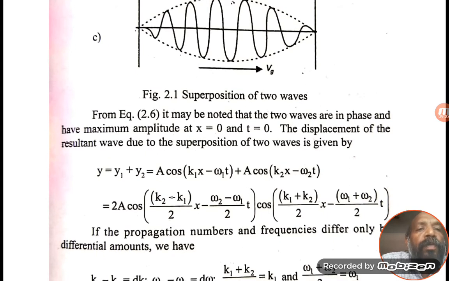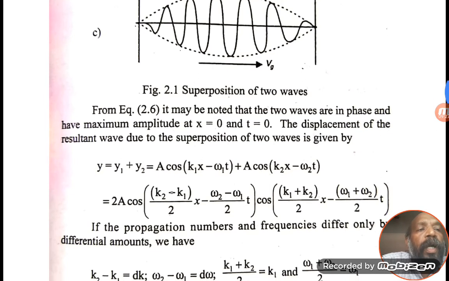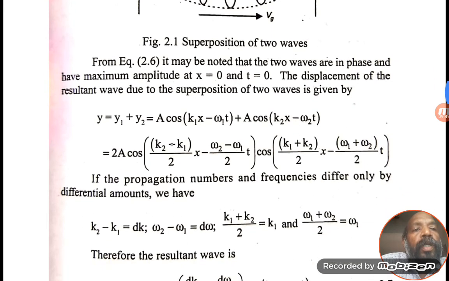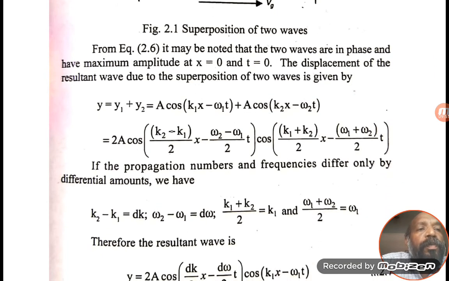The displacement of the resultant wave due to the superposition of two waves, which we already know are associated with the particle, is given by y equals y1 plus y2, that is equal to a cos(k1x minus omega1 t) plus a cos(k2x minus omega2 t). That is cos A plus cos B.